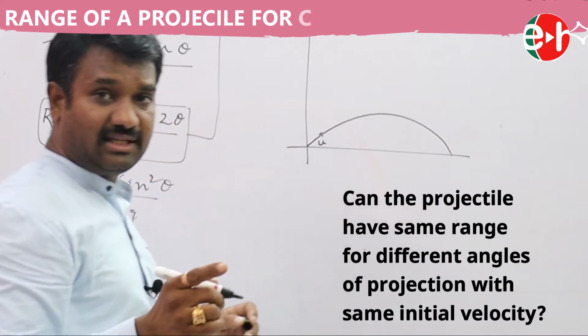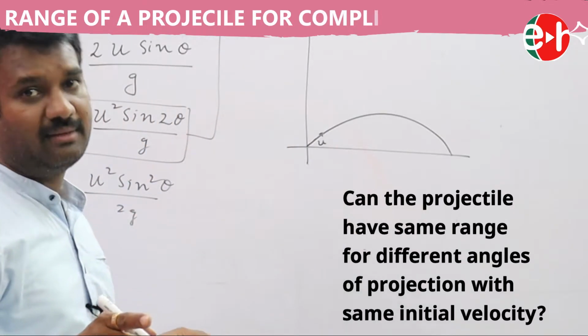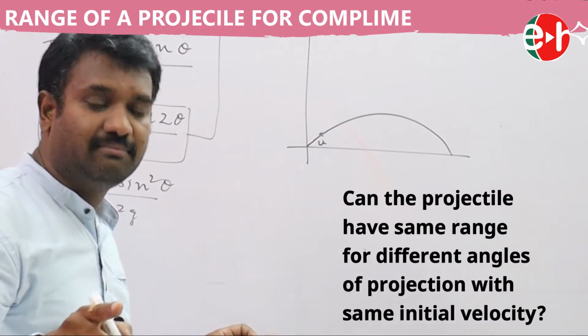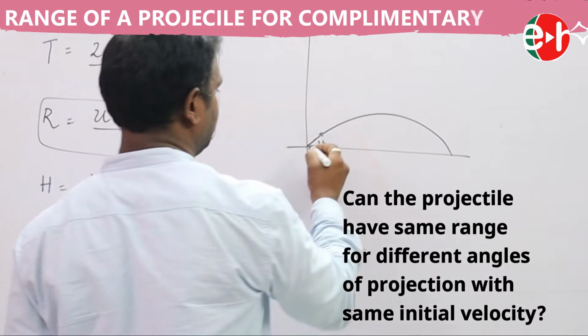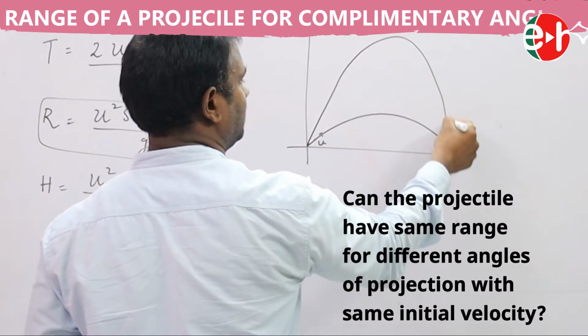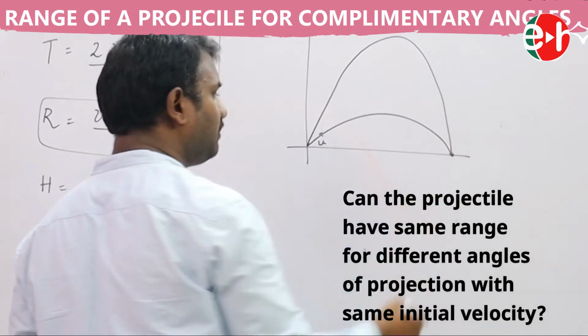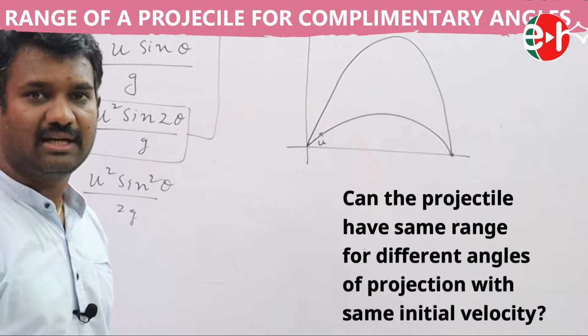With the same velocity, I would like to throw the same ball, but my angle of projection is different. But my aim is to get the same range. If I throw a ball like this, it has to fall at the same location. So is it possible? Tell me whether it's possible or not.